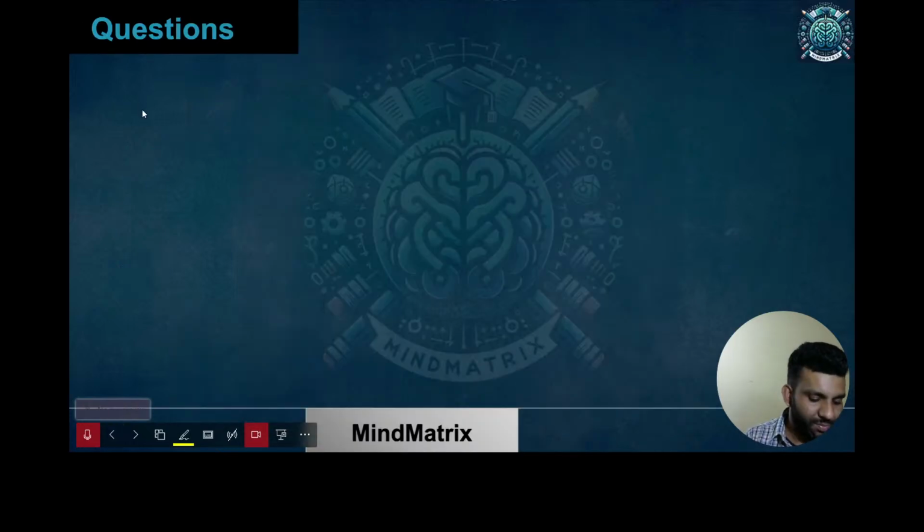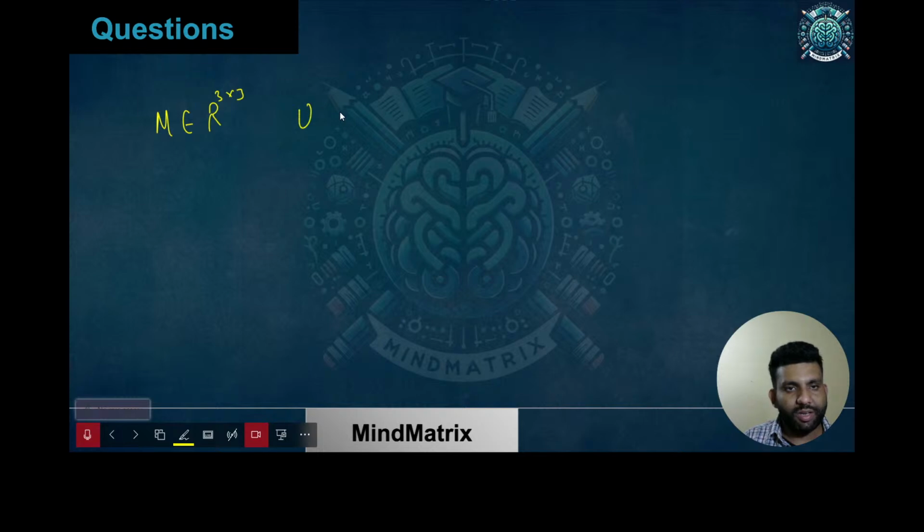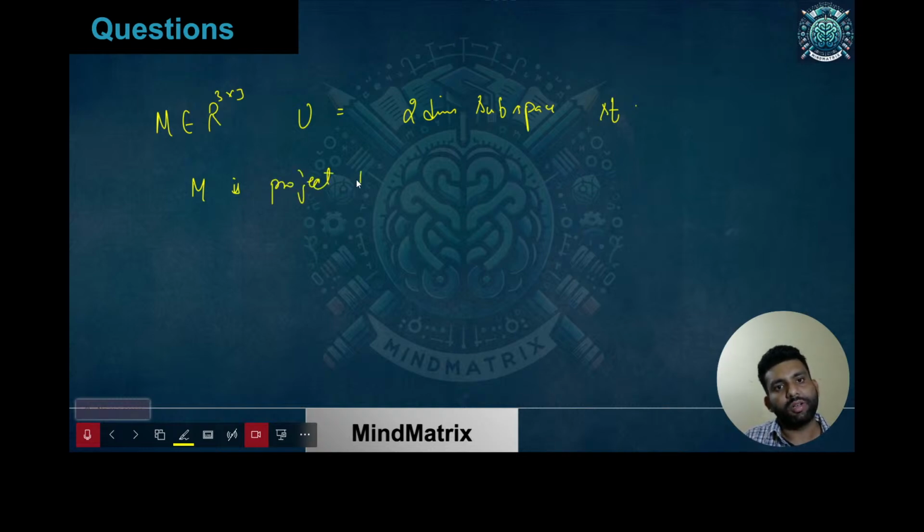We are given that there is some matrix M which belongs to R 3 comma 3, and U is a two-dimensional subspace such that M is a projection to U. I hope it is clear. Which of the following are true?